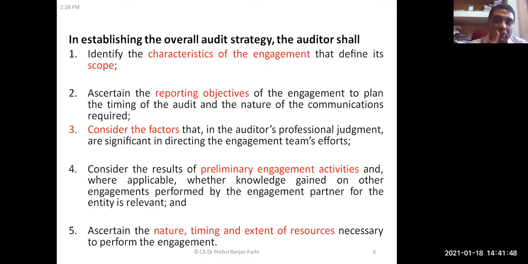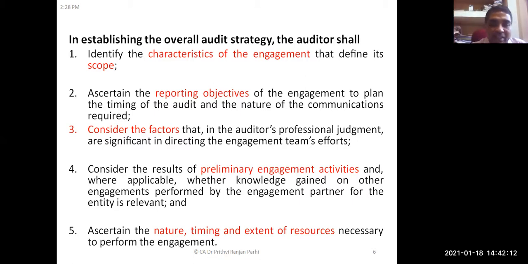Suppose before starting the audit, one visits that organization's website and tries to find out how their financial statements look and what the activities of that organization are. The auditor can do all these things. They are called preliminary engagement activities, and their results can be considered.